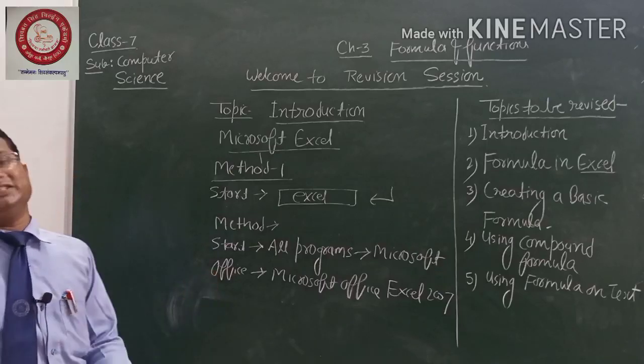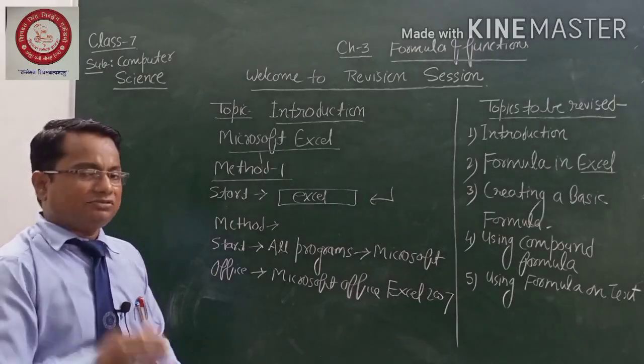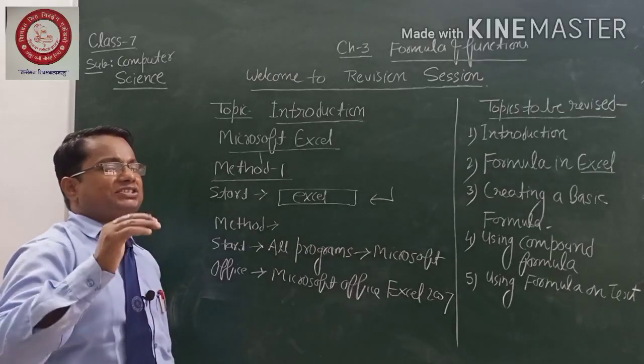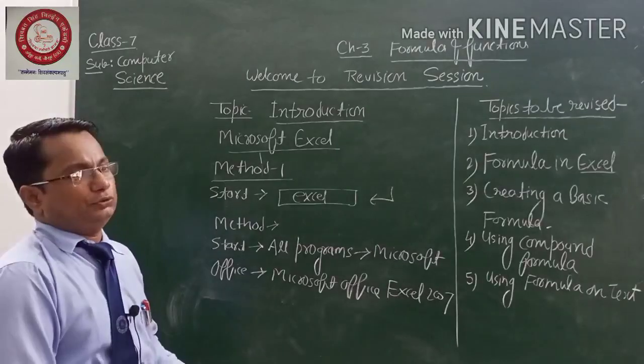These are the basic steps here. Students, I hope you are able to understand each and everything, because this revision session has started from the basics, and everything should be very clear to you.